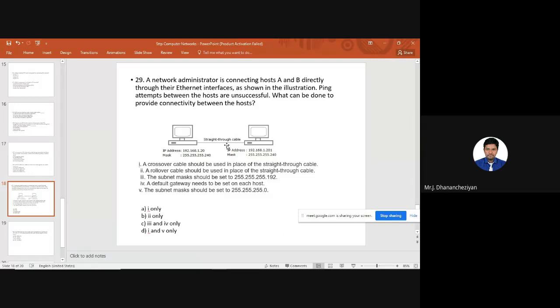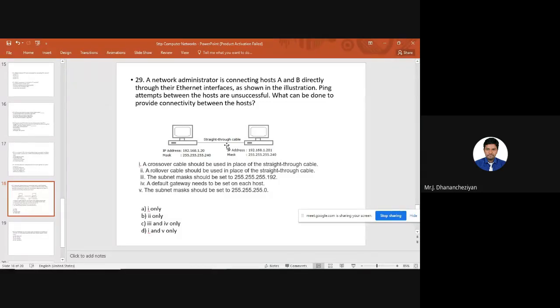What is the cable used? Whenever I connect two computers, I always use a crossover cable. Okay, we know what a crossover cable is, and I hope we know what a straight through cable is. A crossover cable is a network cable; it is a simple twisted pair cable, but the connections are crossed over.